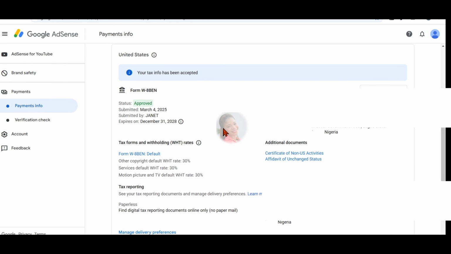If everything is correct, it will say approved right here, and it will tell you the date you submitted the form, submitted by your name, and then this form will expire in 2028. After 2028 is when you will resubmit another one, and your address will be here to your right corner, and also your mailing address is down below here. And that's it. You've successfully submitted your Google AdSense tax form.